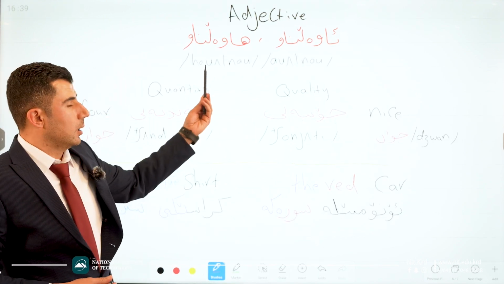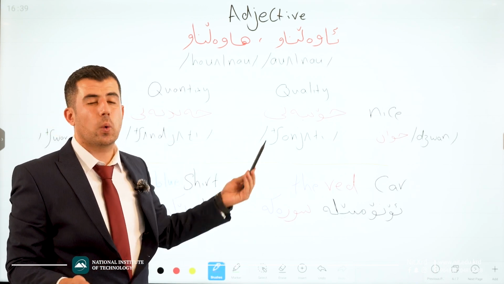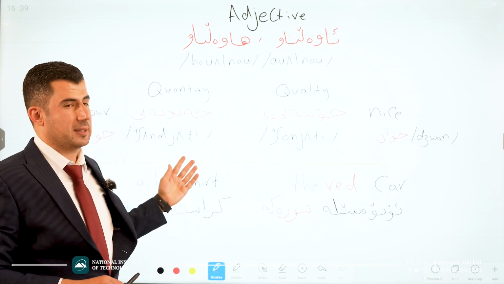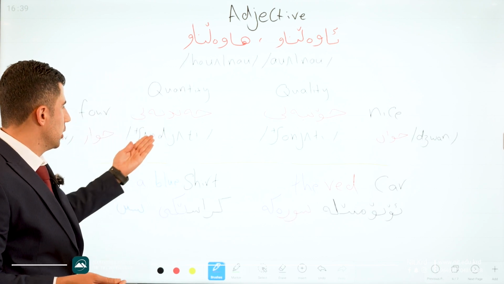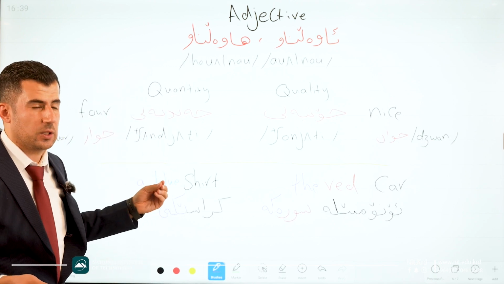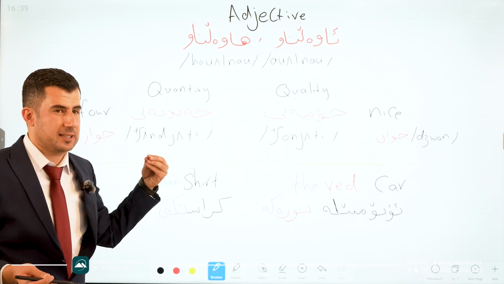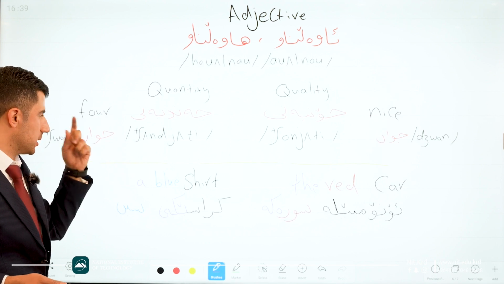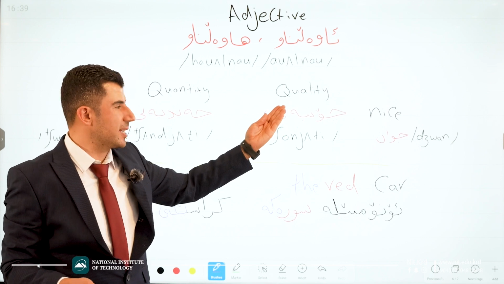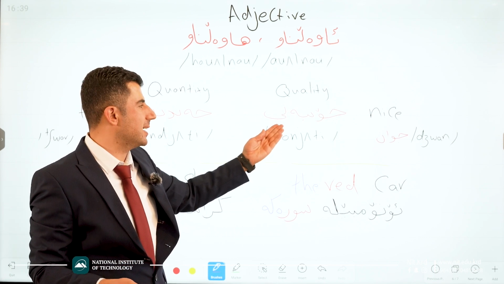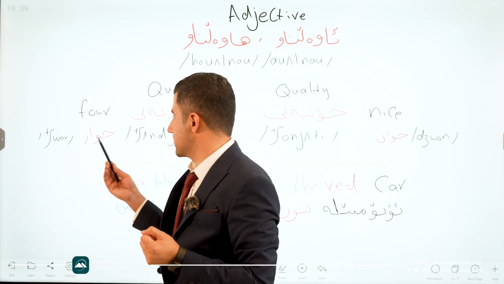Like in the English language, for adjectives we have quantity and we have quality. Adjectives of quantity and quality. Also in Kurdish language we have the same. How? For quantity we say in Kurdish chen dieti. This is the phonetic transcription. Good. For quality we say chonieti. We have it here. Just have a look at this example.